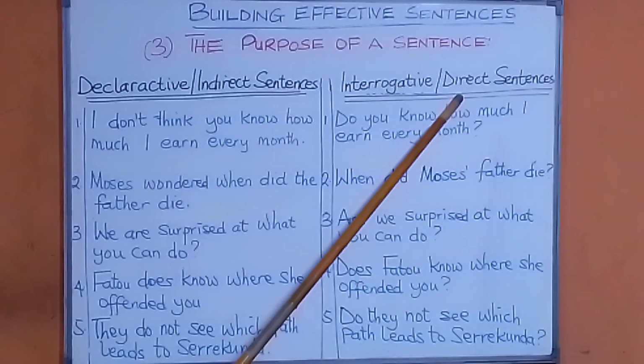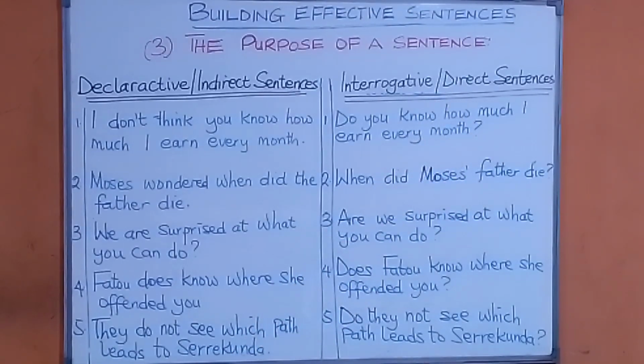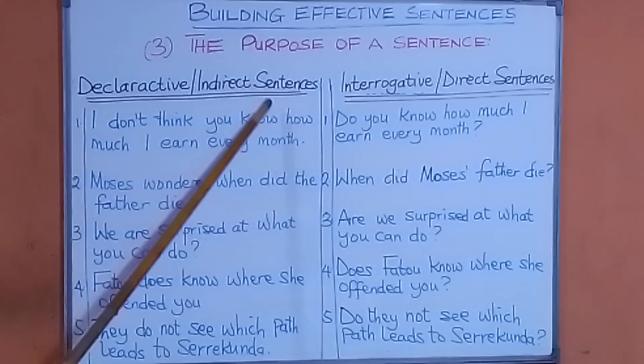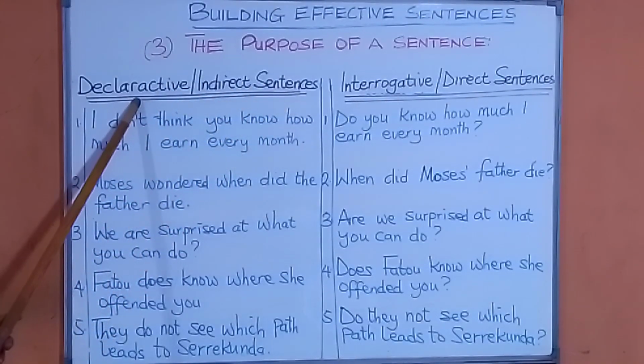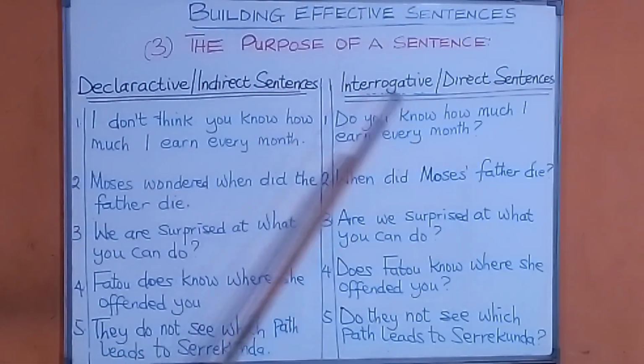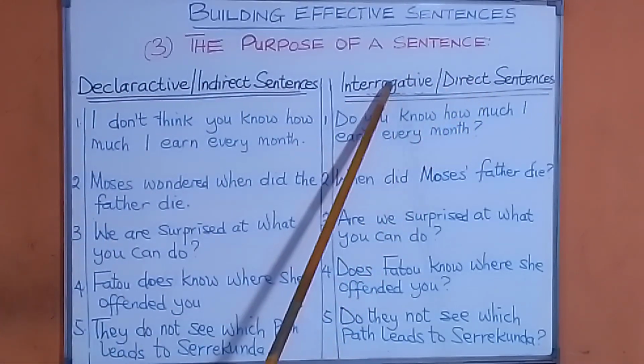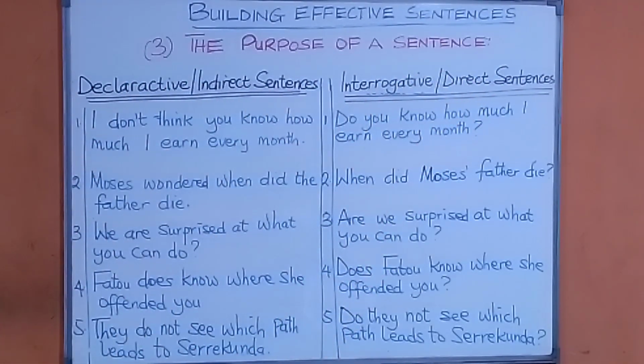sentence, which we can also refer to as direct sentence. Now we are going to look at these two so that we see when we make indirect sentences that are declarative and when we make direct sentences that are interrogative.